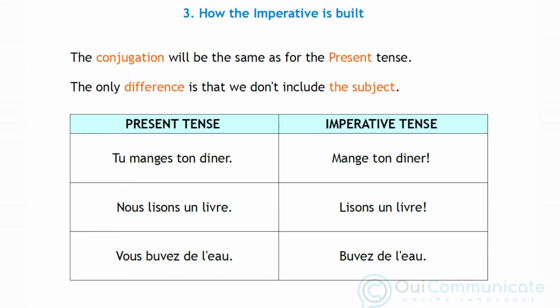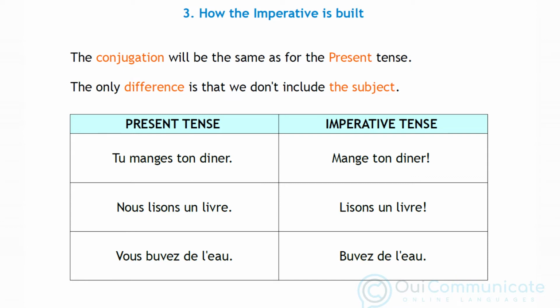Tu manges ton dîner is a statement, which means you are eating your dinner. To say eat your dinner, we just say mange ton dîner. Same thing with nous lisons un livre, which becomes lisons un livre, let's read a book. And buvez de l'eau, which means drink some water. In all three cases, we've simply taken off the subject.